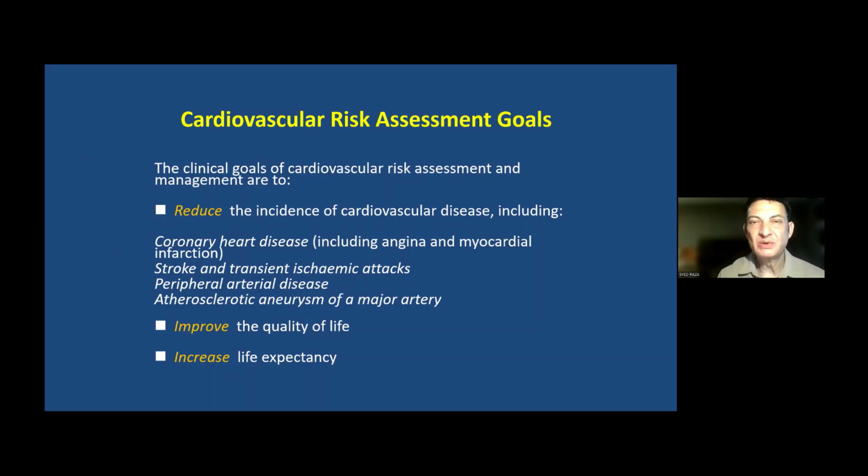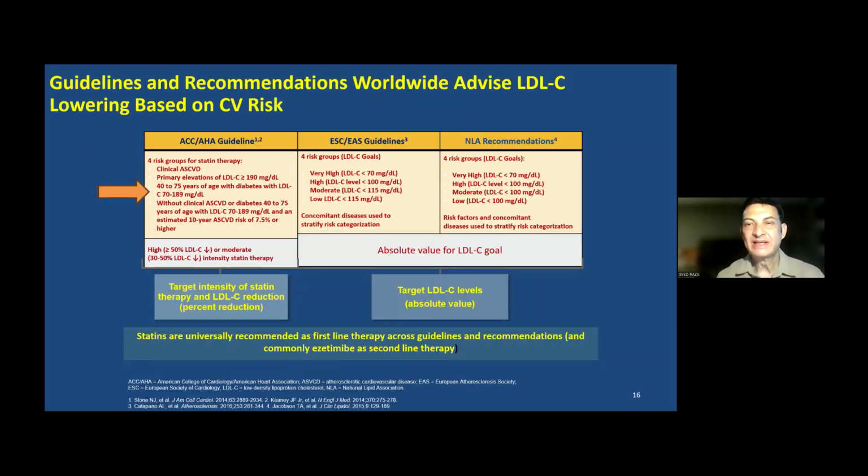And that is not only going to reduce the risk of future cardiovascular events, but it's also going to increase the life expectancy and is also going to improve the quality of life. So there have been a number of guidelines as to how we target the cholesterol, the LDL particularly. But one that became more popular in clinical practice is the ACC and AHA guideline, American College of Cardiology and American Heart Association, which I'm going to discuss in the next few slides.